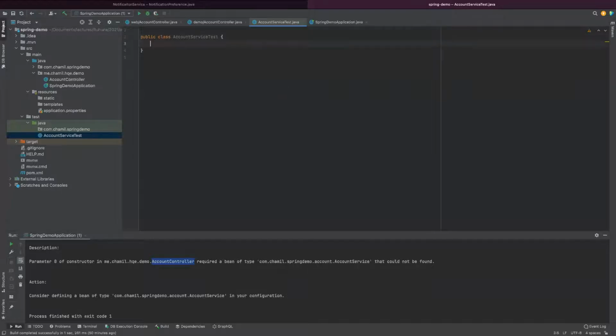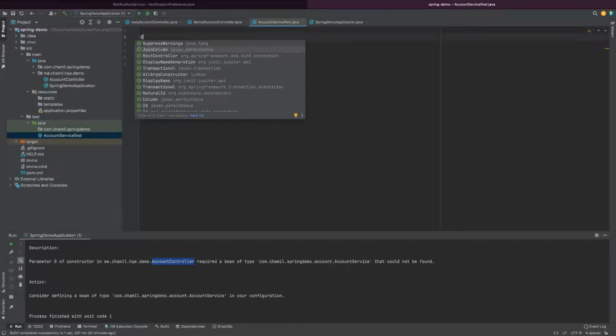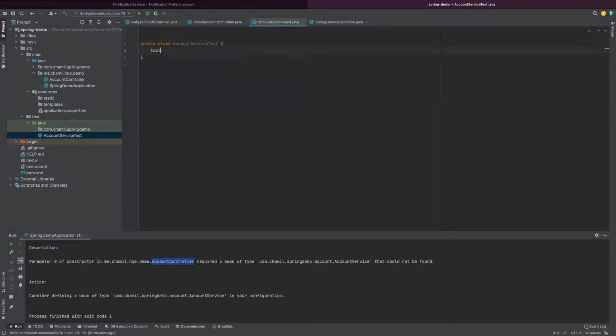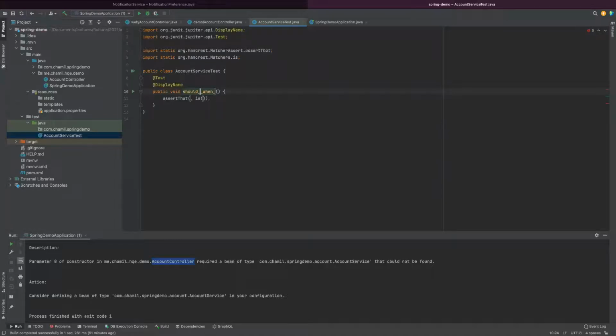So this is AccountServiceTest. And I would say @Test. Right. So I'm simply telling the test: should create an account, should save a new account when correct details are given. So that is my first test.